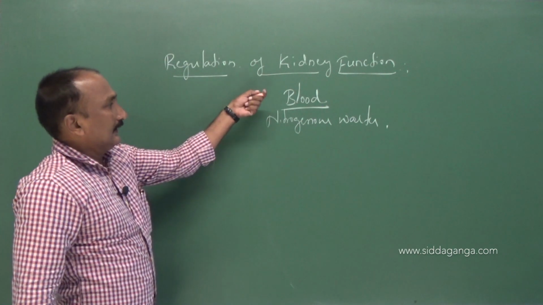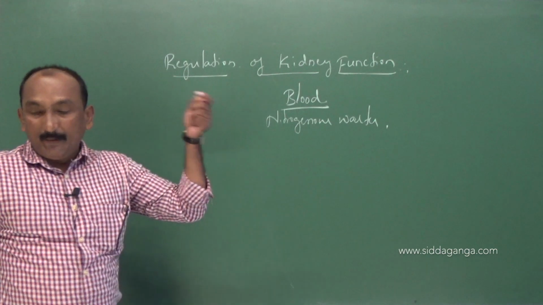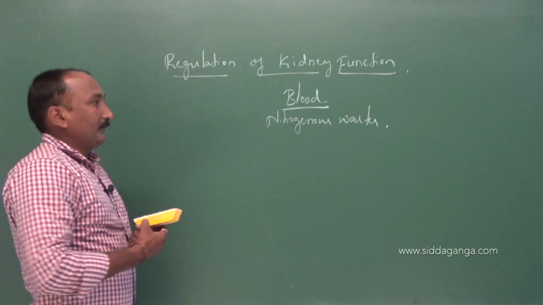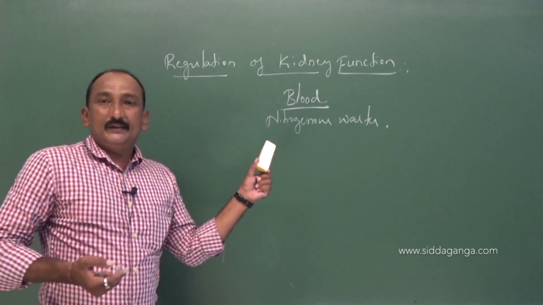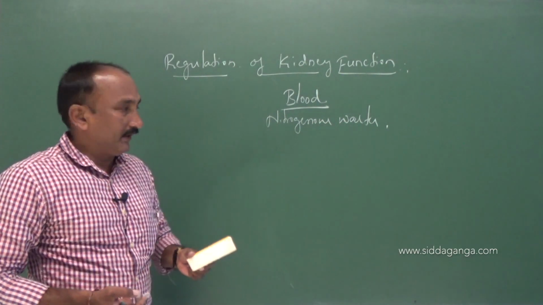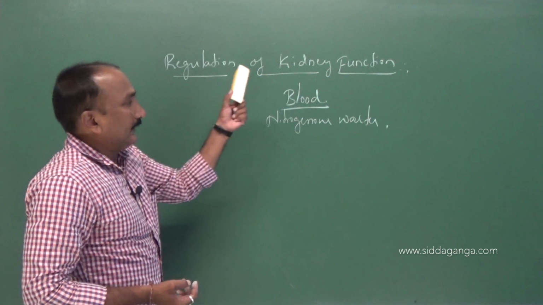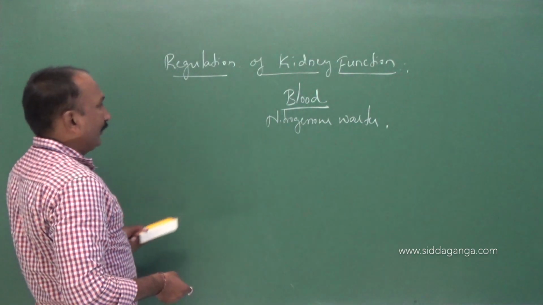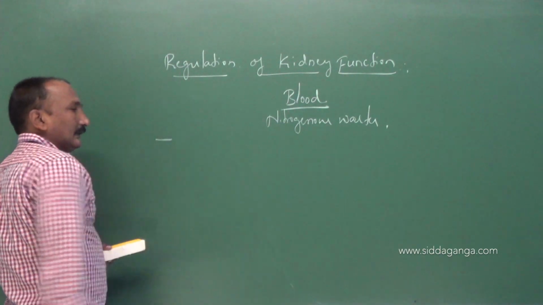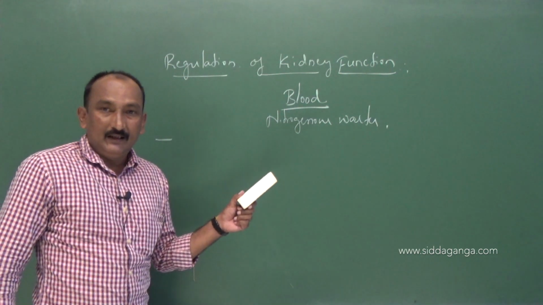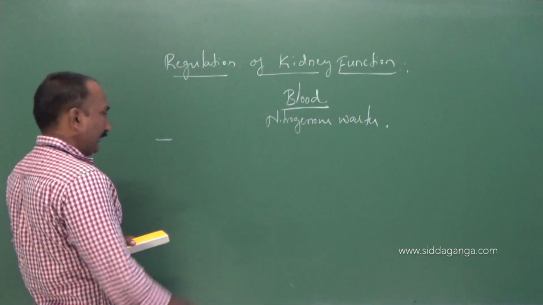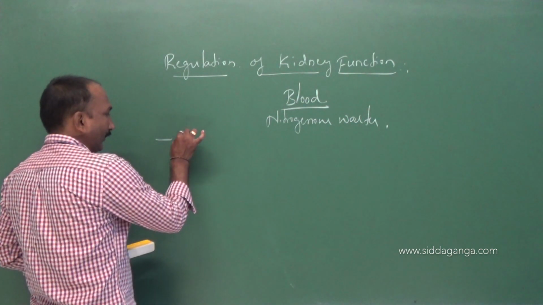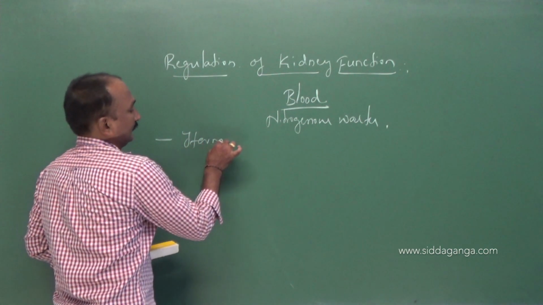This process is known as excretion. The normal functioning of the kidney is monitored and regulated particularly by hormonal control.